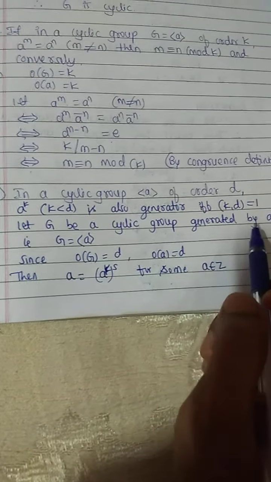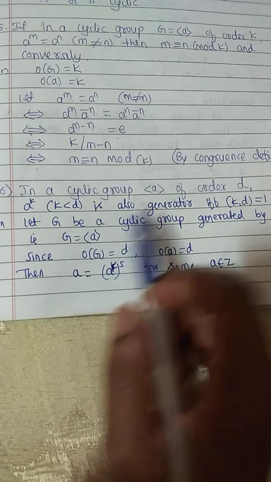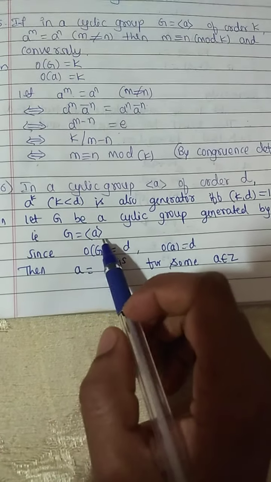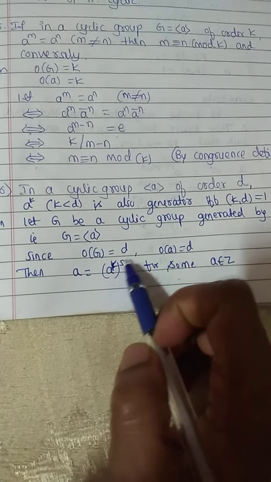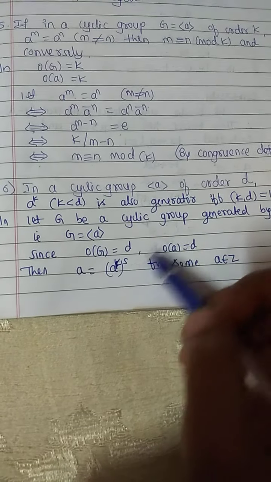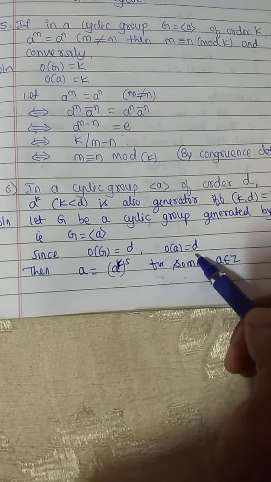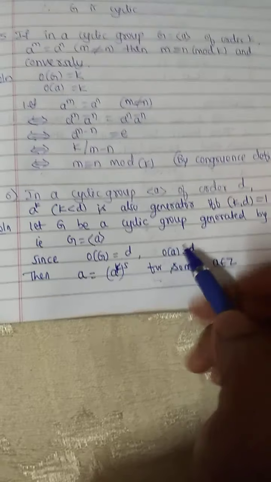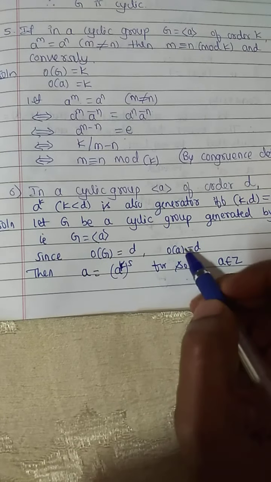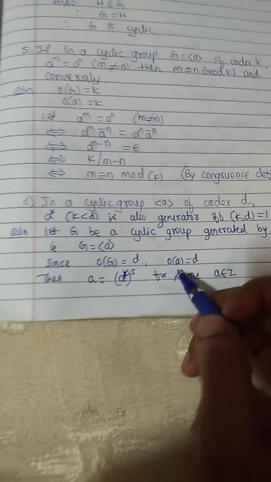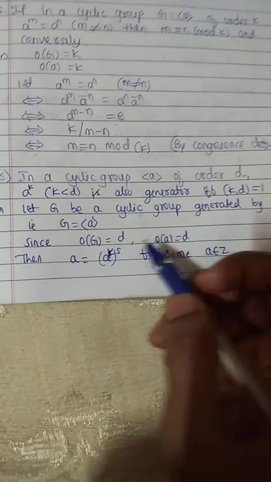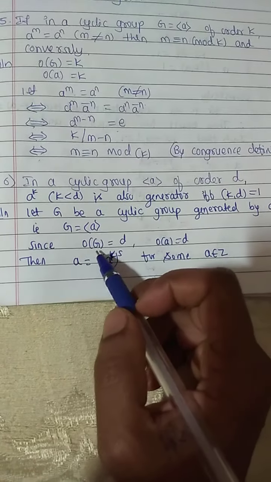Let G be the cyclic group generated by a, then G equals generator a. The order of G equals d, it is given. The order of a is also d, because a is an element of G. From the previous theorem, a is a generator, and the order of a generator equals the order of the group.